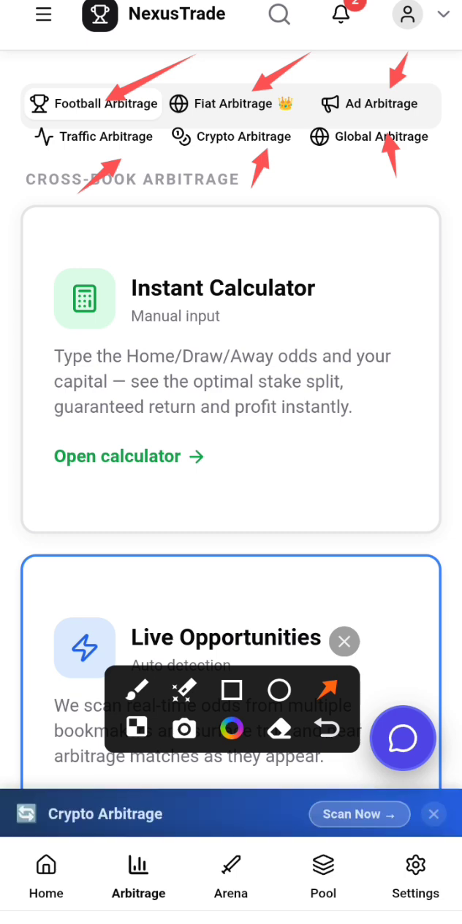Okay, this platform has a VIP and also a free version that you can use and start earning for free.